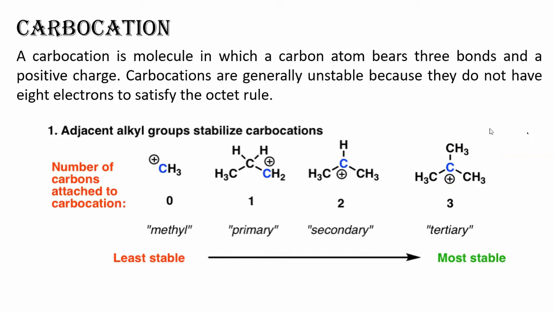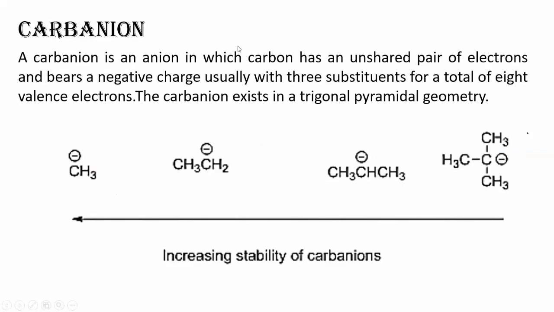Our second topic is carbanion. Carbocation means carbon with positive charge. Whenever carbon loses one shared pair of electrons, it becomes a carbocation, that we have seen. But what about carbanion? Carbanion is the anion which has an extra unshared pair of electrons. That means 3 pairs of electrons have been shared and 1 pair is extra.